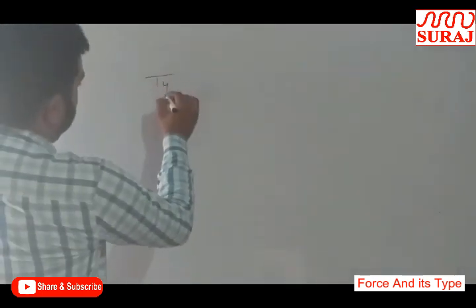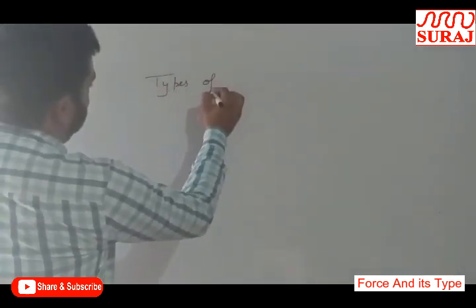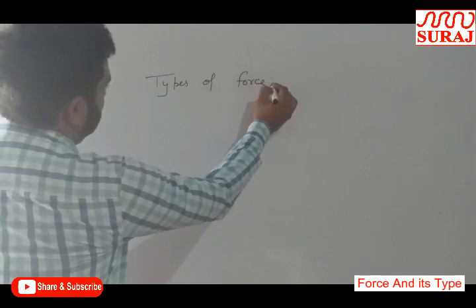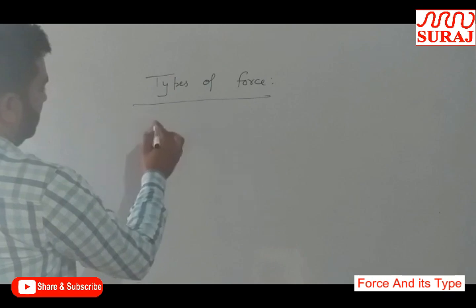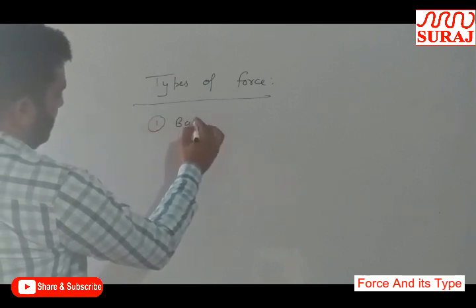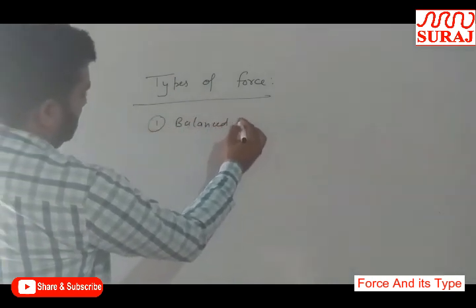Now, types of force. Generally we have to study that first is balance force.